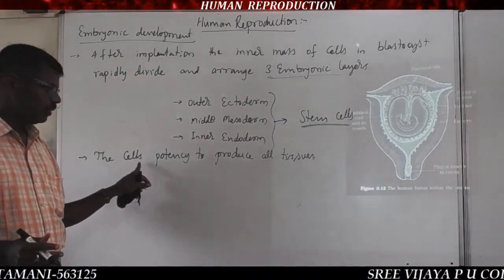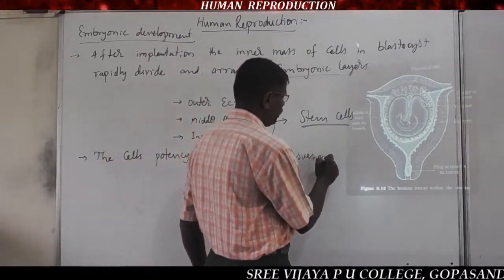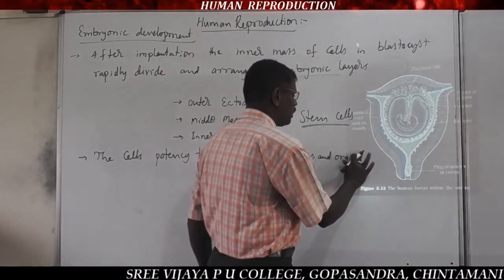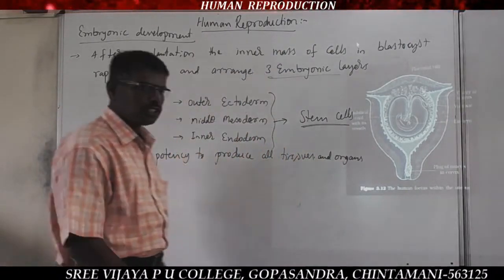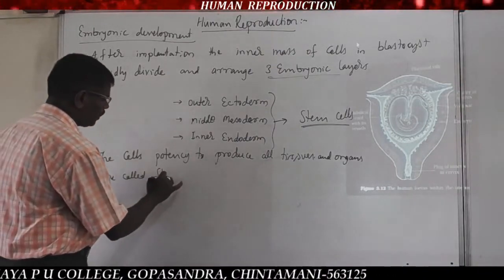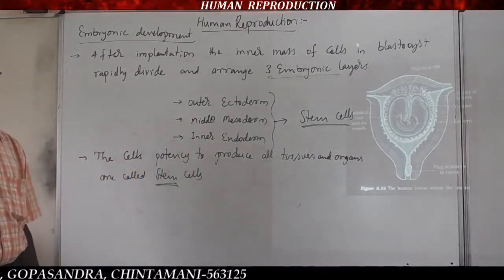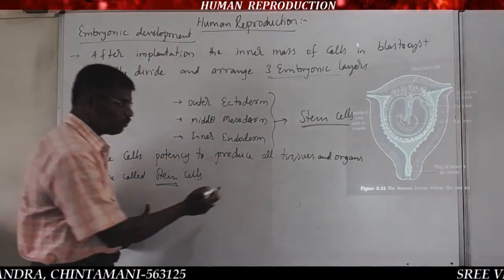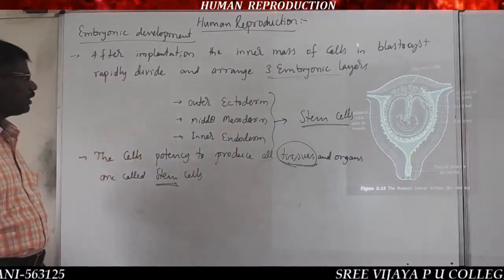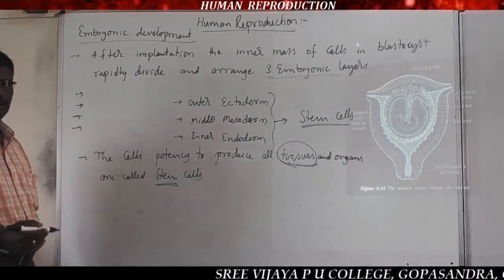The cells having the potency to produce all tissues and organs are called stem cells. So these are what we call stem cells. Those stem cells are able to form different types of tissues. Different types of tissues means what are the 4 categories of tissues present in humans or animals?